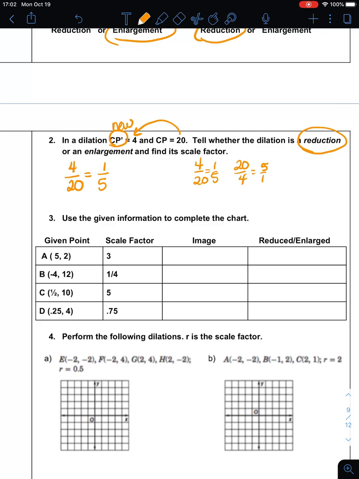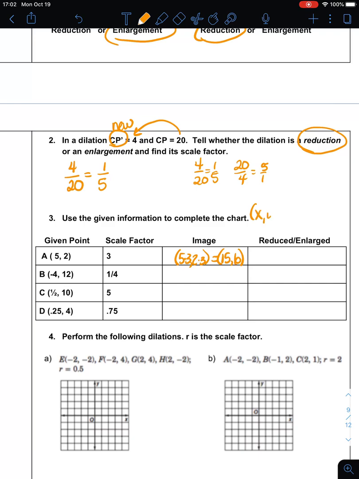So let's look at these on this chart. This is how we deal with it when it's on a grid. My original point was at 5, 2, and I'm going to send it through a scale factor of 3. So my pre-image was at 5, 2, then my image is going to be at 5 times 3 and 2 times 3. So my new image is going to be at 15, 6.